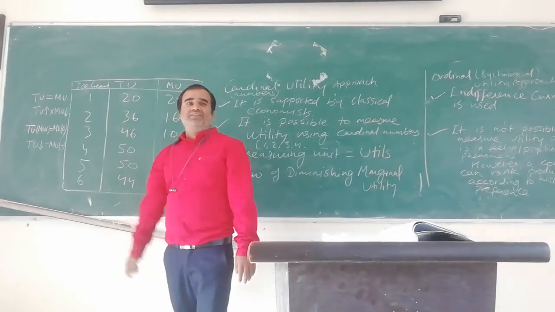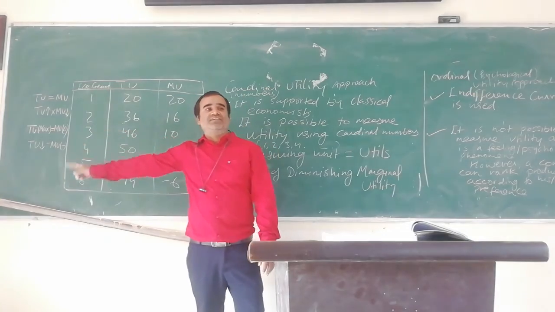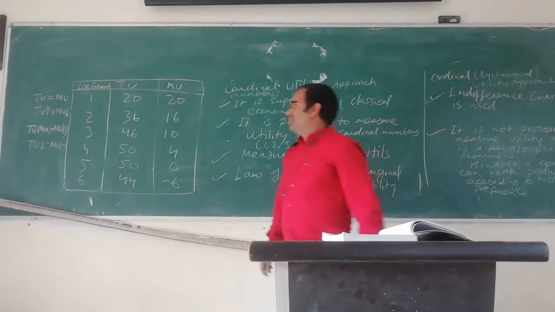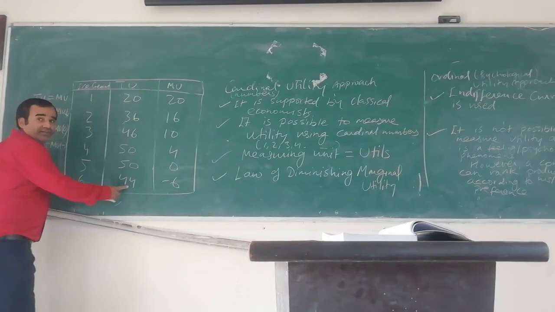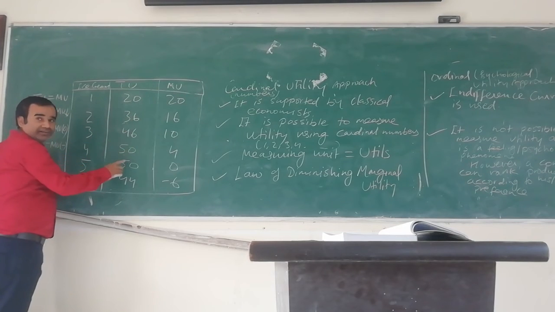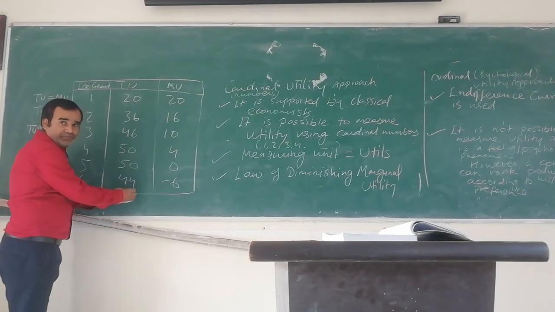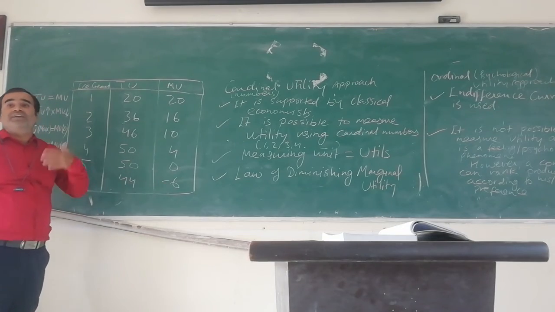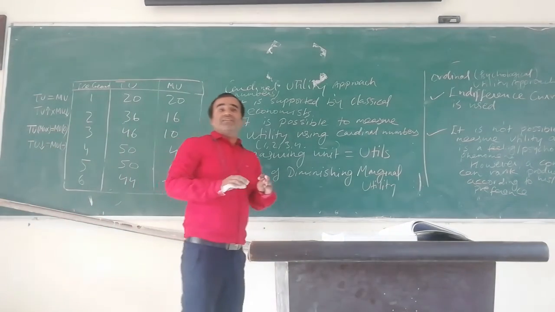Is it clear, or does anyone have any confusion with these equations? This relationship between TU and MU? Here, TU starts falling down. From 50, it came down to 44. Every time TU increases: 20, 36, 46, 50. So it's increasing. And here it's constant, 50, 50. Constant. Here it starts falling. So when TU starts falling, then MU becomes negative. Negative means now you are completely saturated.